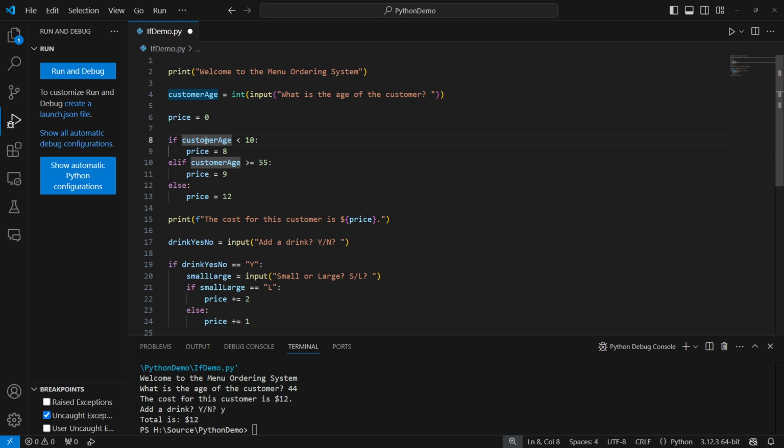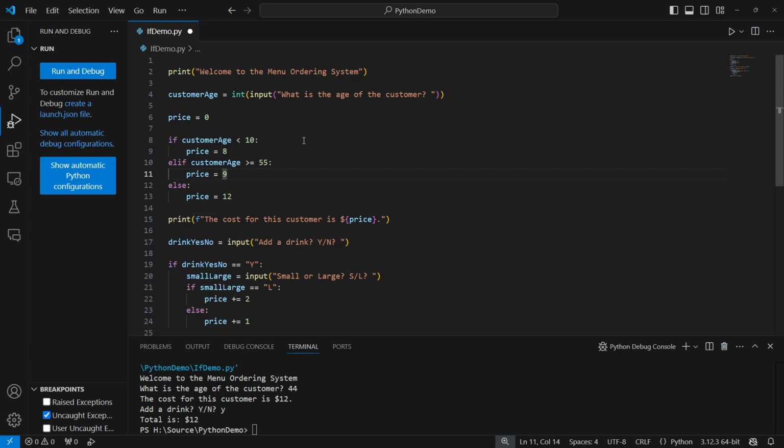Next, I'm going to ask the question, is customer age less than 10? If that is true, then I will set the price to 8. For these chains, you only ever execute 1. As soon as 1 is true, you skip over the others. So if customer age is 9, I will execute line 9, and then execution will skip down to line 14. If the customer's age is 56, this is false, so it doesn't execute. We come down to line 10. Oh, 56 is greater than or equal to 55, so I'll execute line 11, skip down to line 14.